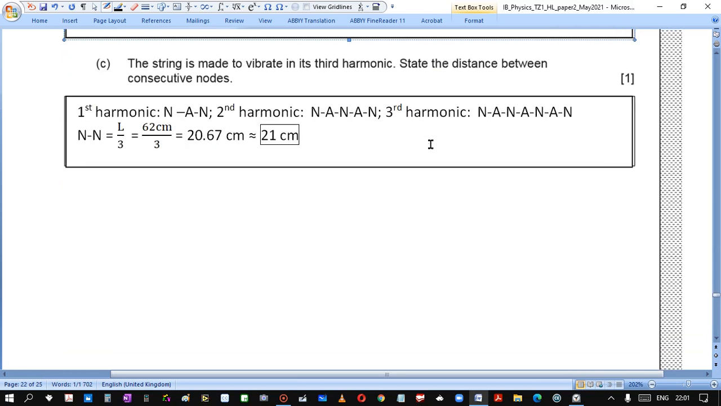The string is made to vibrate in its third harmonic. State the distance between consecutive nodes. First harmonic: we have node, antinode, node, so nodes at the ends. Then we insert one more node, we get the second harmonic: node, antinode, node, antinode, node. Then we insert one more node, we get the third harmonic: node, antinode, node, antinode, node, antinode, node. So for the length we have three distances of nodes. So we divide the length by 3, we get the distance between two nodes.